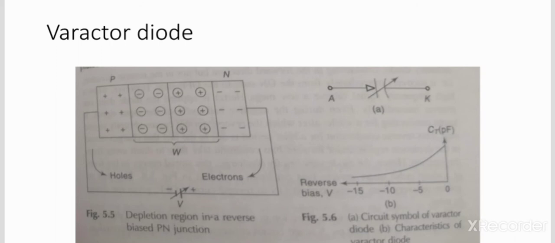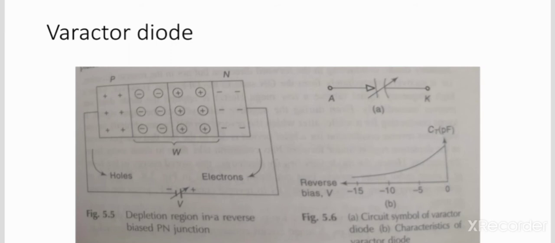In reverse bias, what will happen? The depletion layer width is going to increase. The holes from the P side and electrons from the N side are attracted by the applied reverse bias, so the depletion layer width is going to increase. This is the circuit symbol of the varactor diode, and this is the characteristics of the varactor diode.